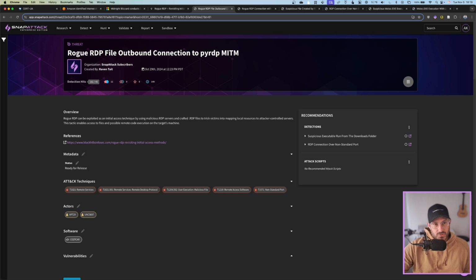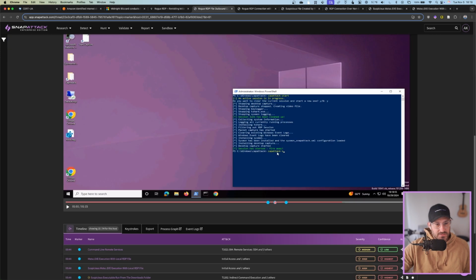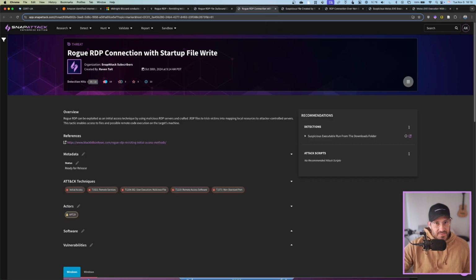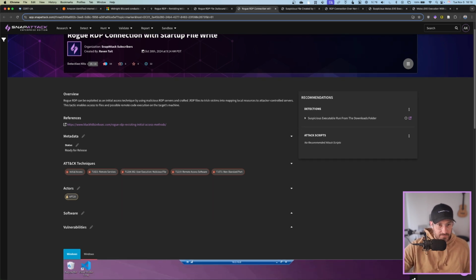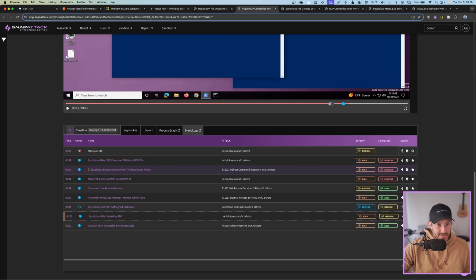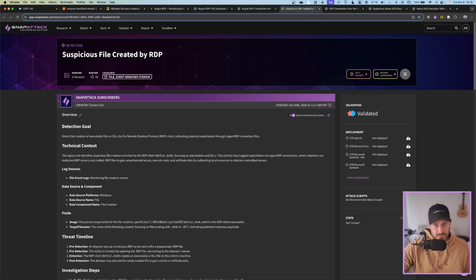So we created some threat sessions around this activity. The first one is an RDP file outbound connection to PyRDP, so basically doing a man in the middle. It has a breakdown showing some of the detections that were hit, and we'll dig into these detections over here. The next one was some activity around the Rogue RDP connection with startup file rights, utilizing that initial access vector. We'll dig into some of the detections and see the logs here.